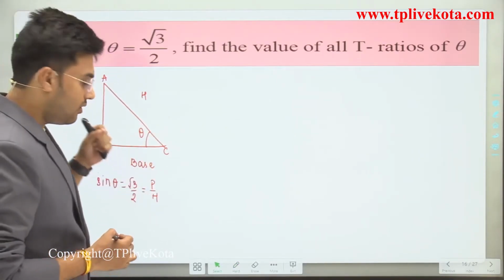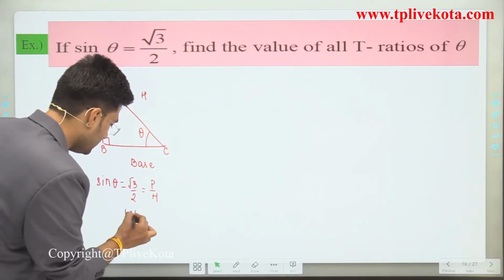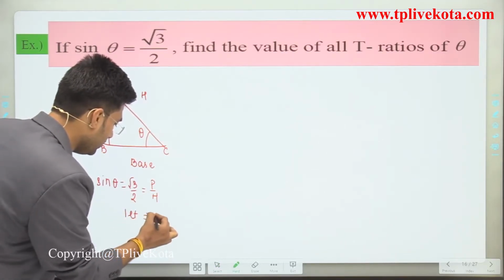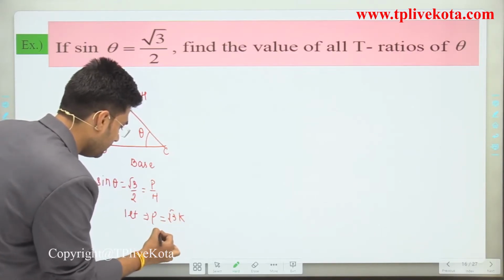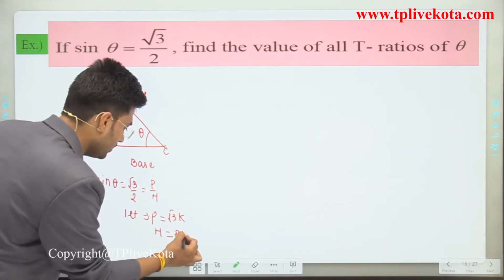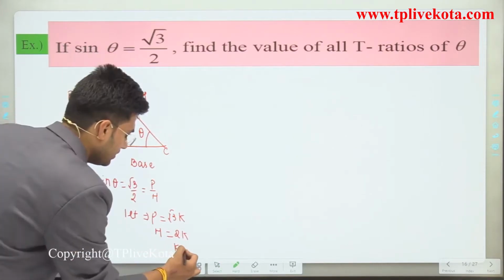So we can assume that perpendicular is equal to root 3k and hypotenuse is equal to 2k. Here k is any constant.